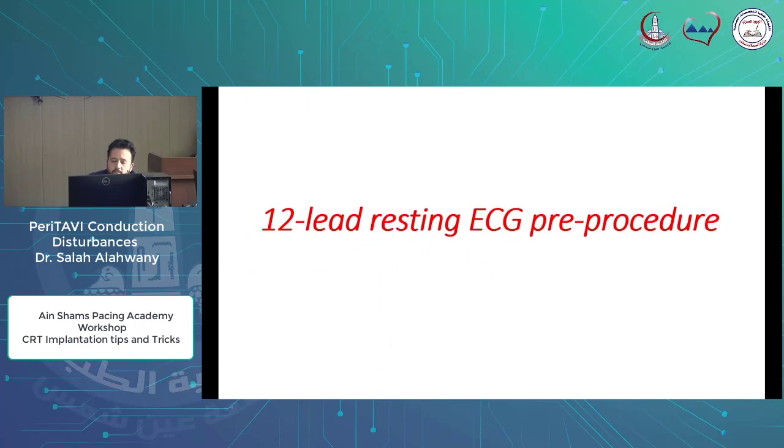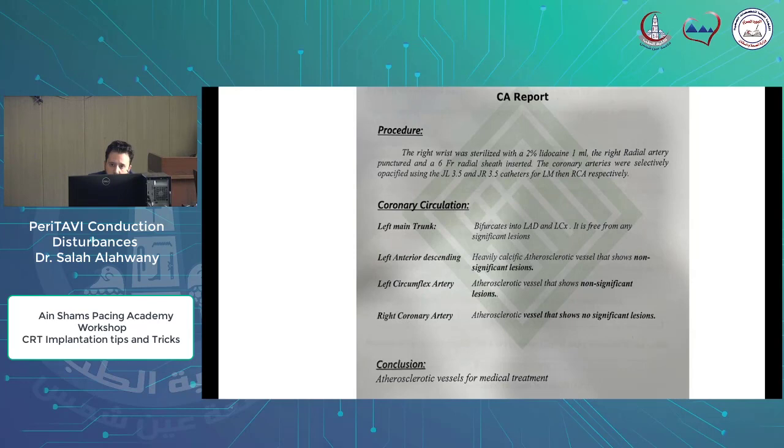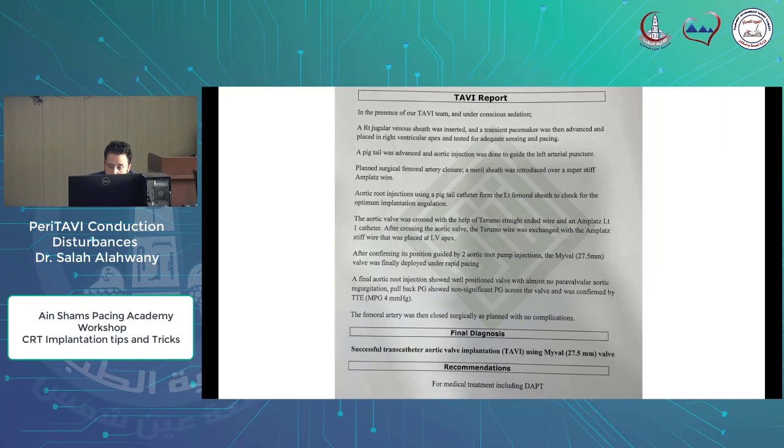The 12 lead resting ECG pre-procedure showed a QRS duration of 146 millisecond with a typical non-classic left bundle and PR interval prolongation of 222, with monophasic R in lead 1 and aVL and monophasic S in V1. The coronary angio during the procedure showed non-significant lesions. I will show the video. In the TAVI report, the patient was implanted with a Myval valve, a CE marked balloon expandable valve, 27.5 millimeter.